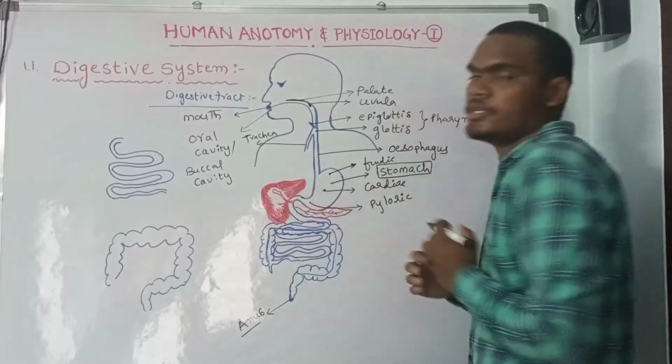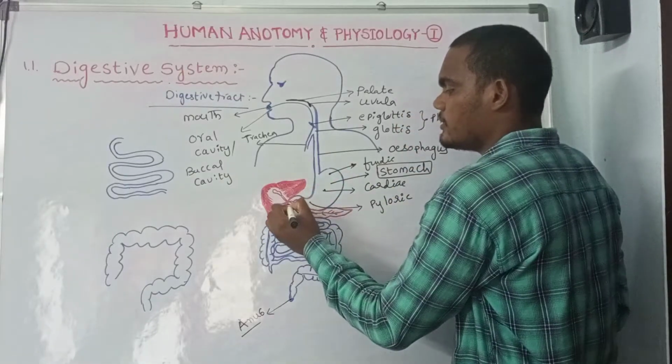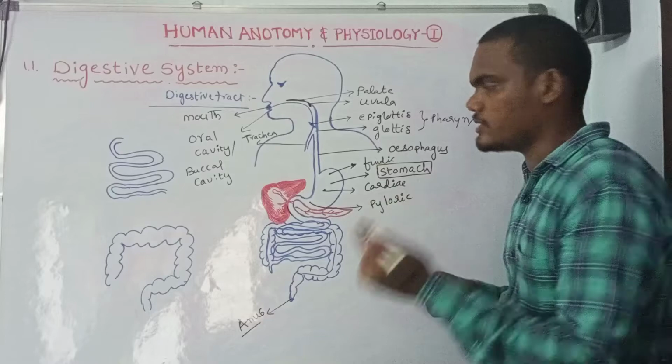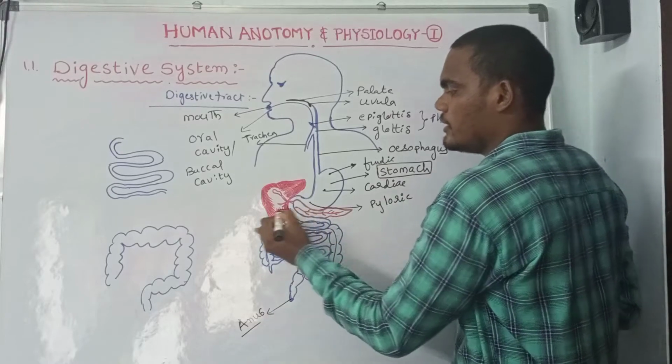The pyloric region opens into a C-shaped structure known as the duodenum.